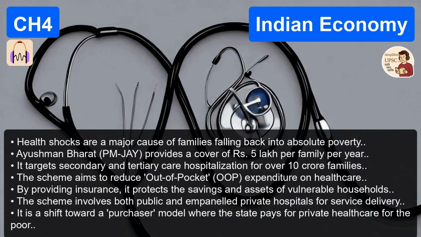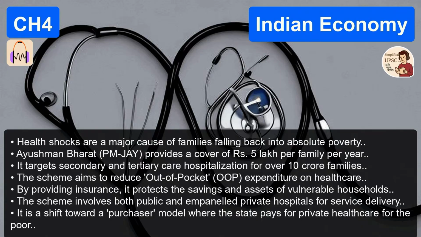Yes. It creates a baseline safety net. So no matter how bad the economic shock is, you do not face starvation. Now, both Verma and Singh also highlight some of the newer umbrella schemes. Ayushman Bharat is a big one. Because poverty isn't just about income, it's about vulnerabilities.